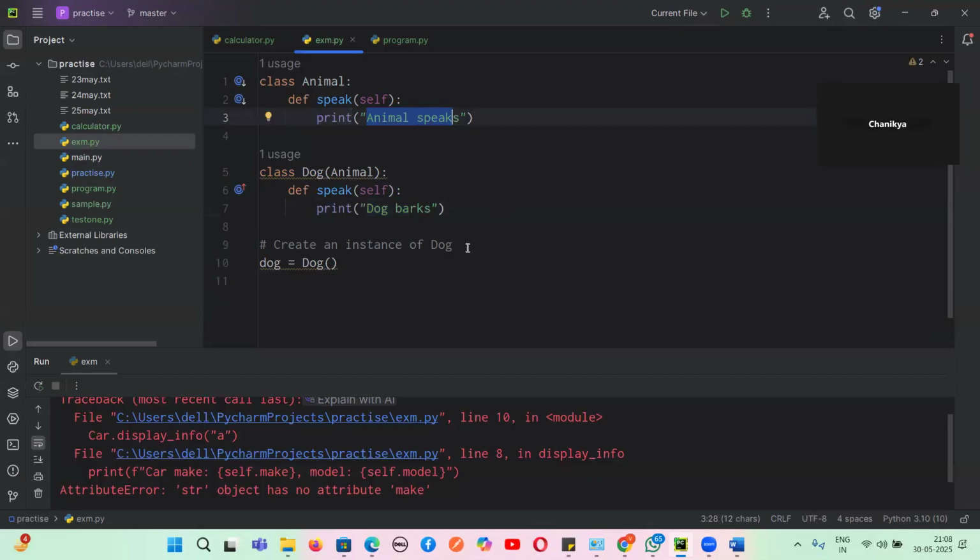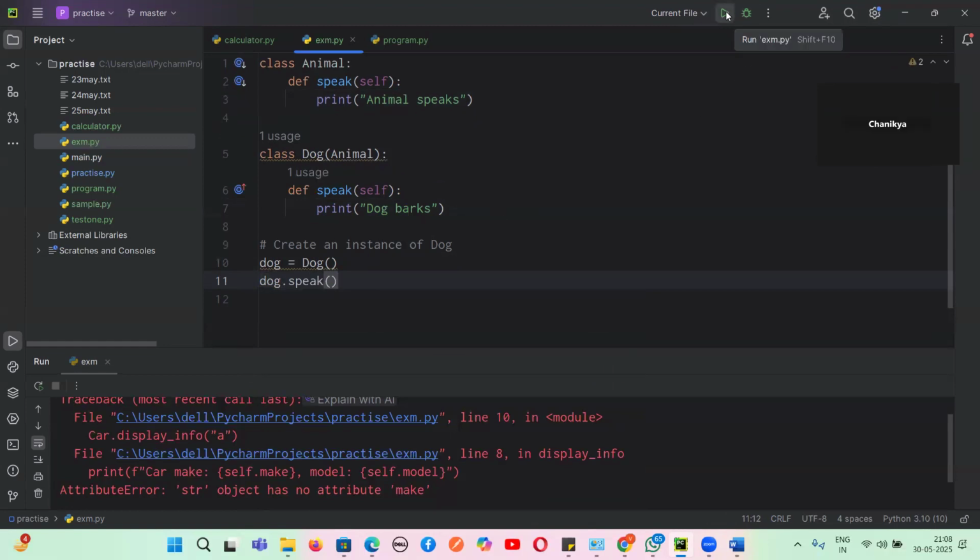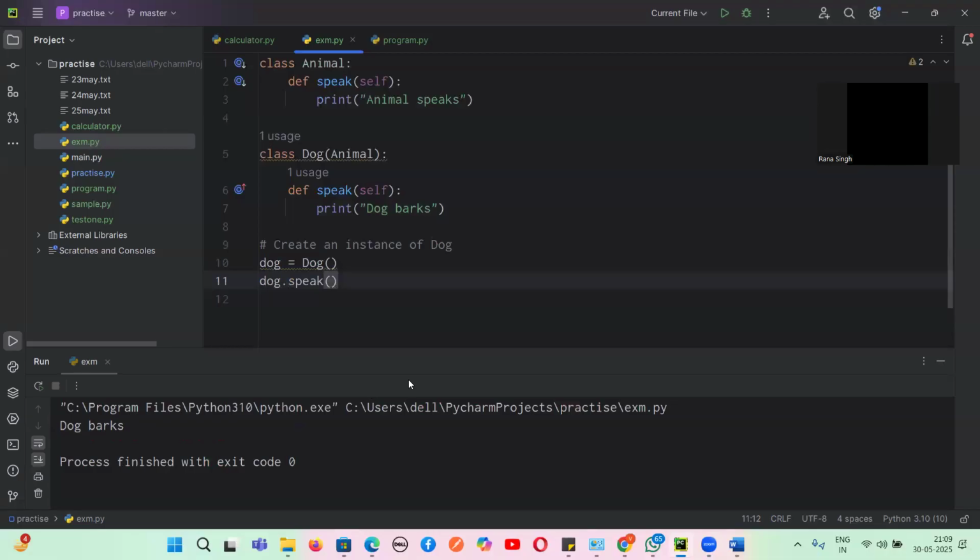So now, guys, if I create an object of dog and I try to call that method, dog dot speak, what will be the output, guys? Tell me. It should be animal speaks. No, the method Dog overrides, so the output is Dog barks. Yes or no, guys? I told you MRO also goes left to right. First it will go to this method, and if we get that speak method, that's all, it's over.